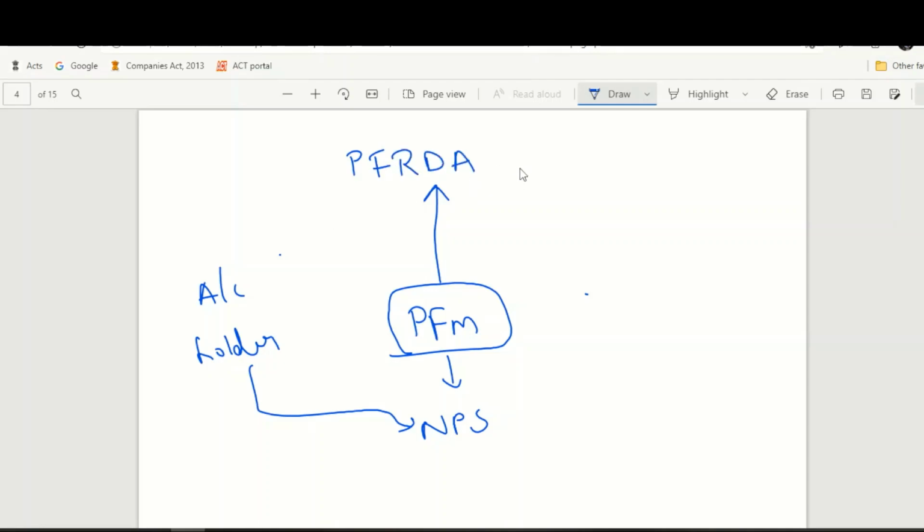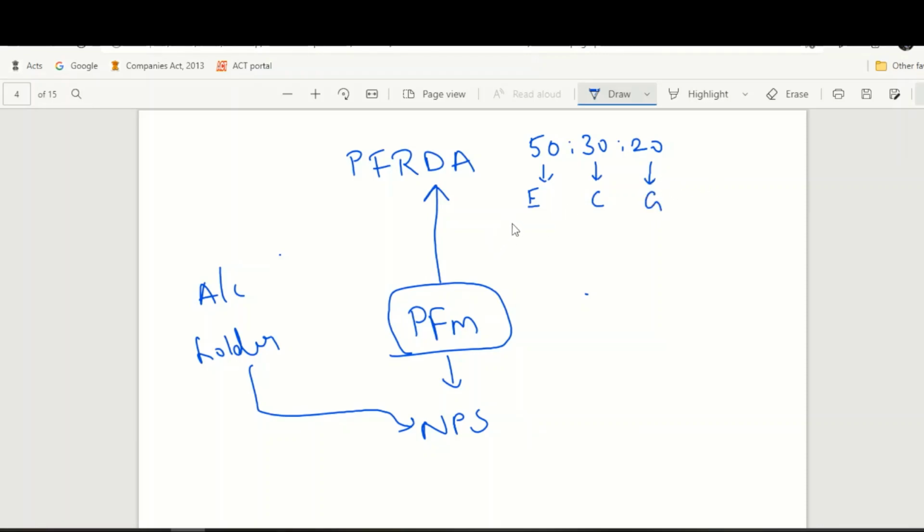Let us say you have opted for an equity-debt mix of 50:30:20. 50% of your allocation should be invested in equity, 30% in corporate bonds, and 20% in government securities.